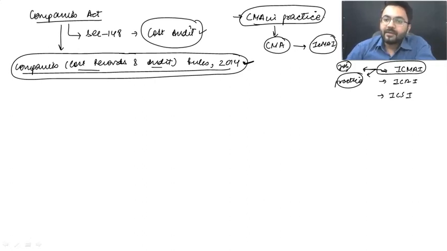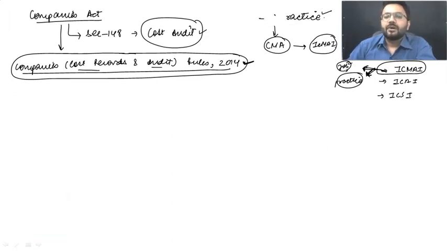For every member of ICMAI, there are two options: whether to go into practice or to go for a job. If you want to go for a job, that's great. If you don't want to go for a job, you can go into practice. A lot of things are available, like certification of annual returns, filing of income tax returns, and cost audit, the exclusive part which you have.